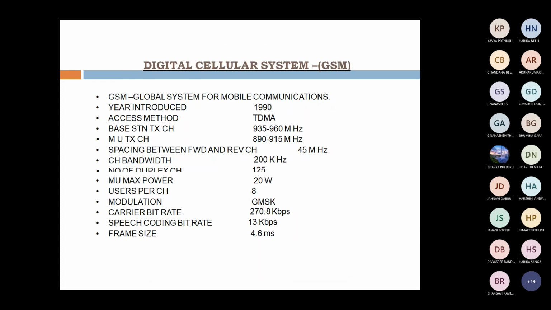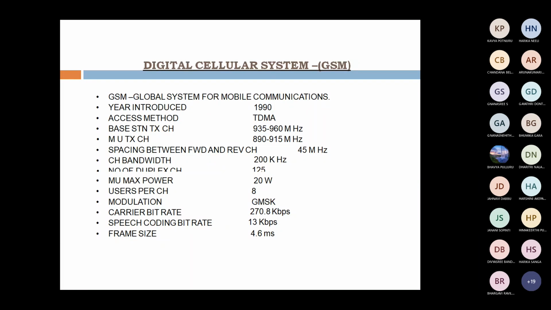The best example for digital cellular system is GSM. Nowadays also we are using GSM technology. That is, we are buying a SIM card, right? Subscriber Identity Module, based upon this GSM technology. Actually, this GSM technology was introduced in Europe, but India also adopted that European technology. What is the abbreviation of GSM? Global System for Mobile. The year introduced is 1990. Access method is TDMA, time division multiple access. That is, a single channel can be utilized by multiple users by using time division multiple access.